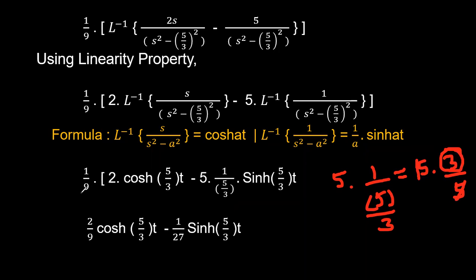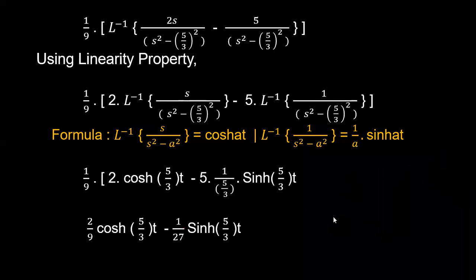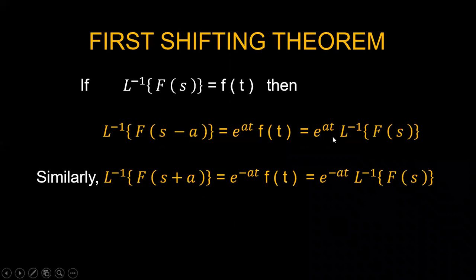If you multiply this 1 by 9 to the whole term, then what will you get? 2 into 1 by 9, that is 2 by 9 cosh 5 by 3 t minus, here you will get 3 in the numerator and 9 in the denominator. 3 ones are 3, 3 threes are 9. So you will get 1 by 3 sinh 5 by 3 t. A small mistake has been done here: this value is 1 by 3, not 1 by 27. So this is the way you have to simplify the problem. This is the most important method.